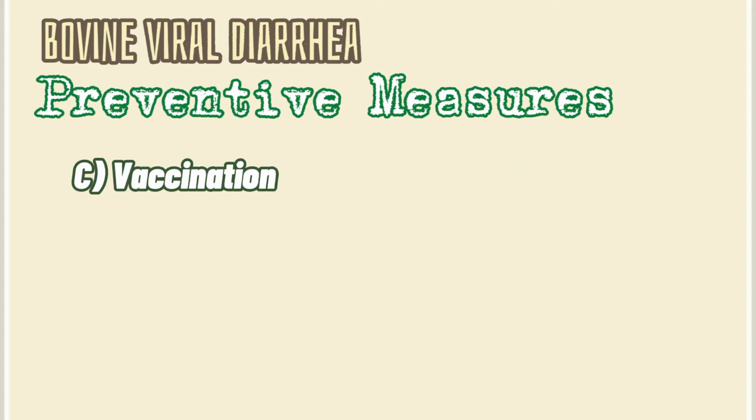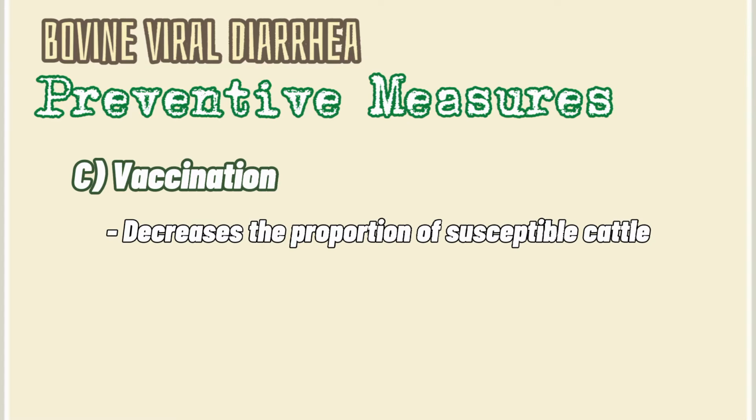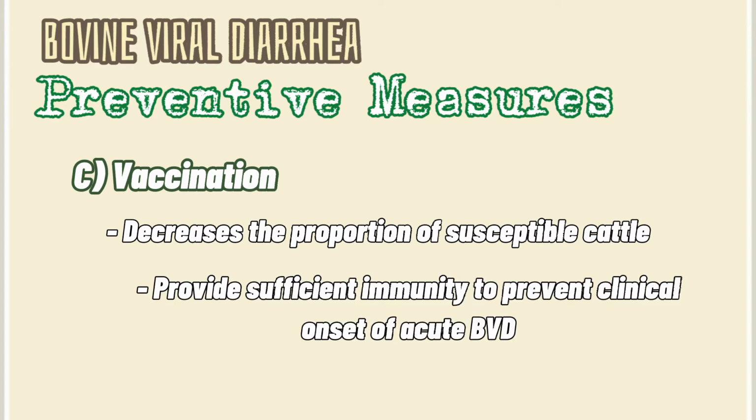Third is vaccination. It decreases the proportion of susceptible cattle. It will provide sufficient immunity to prevent the clinical onset of acute BVD. However, in order to maintain the immunity, it needs to be given at least annually for modified live vaccine and every 4 to 6 months for the killed vaccine.